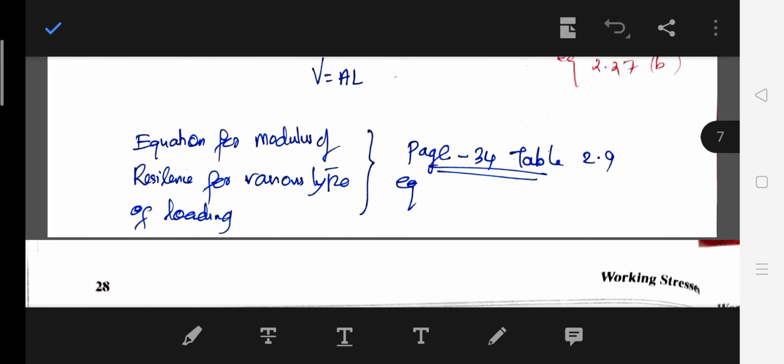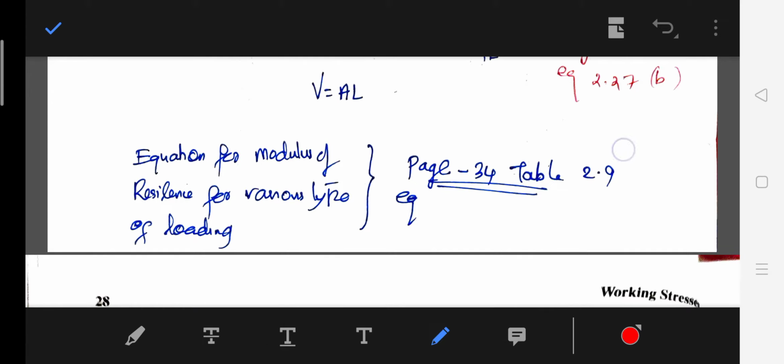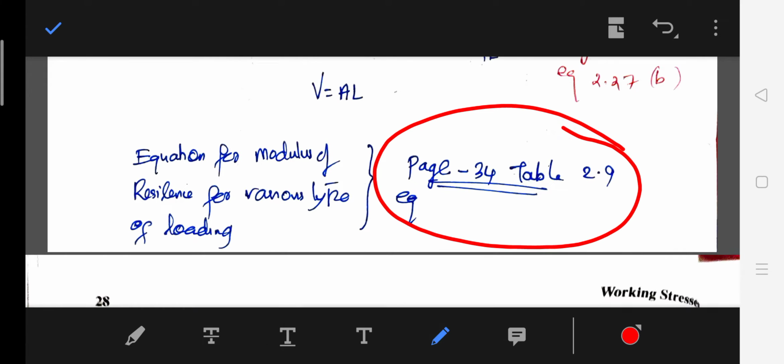Okay, the modulus of resilience is on page number 34. In page number 34, table number 2.9, you can see the equation for modulus of resilience. Just go and see that, page number 34, table 2.9.